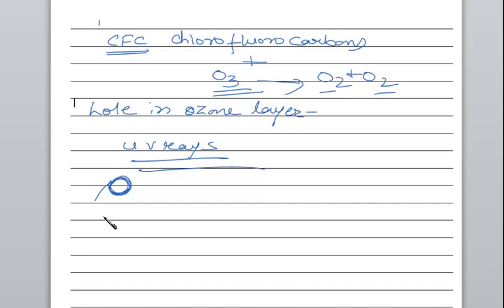From there UV rays are coming. Now these UV rays or ultraviolet rays are very harmful for us. They can cause skin cancer, right? And other ailments. So this is also a chemical reaction which is taking place in the atmosphere. This is also a chemical change.